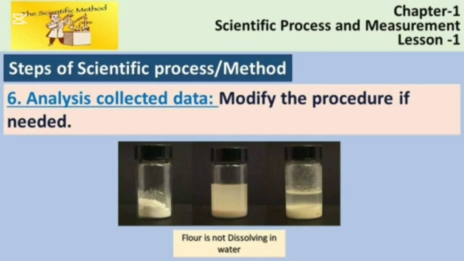Yes, flour is mixed with water, but when you keep this mixture at rest, you can see some portions floating on the water and some portions remaining at the bottom of the glass or any pot, isn't it? That means flour is not dissolving in water. In this way, you can analyze collected data.